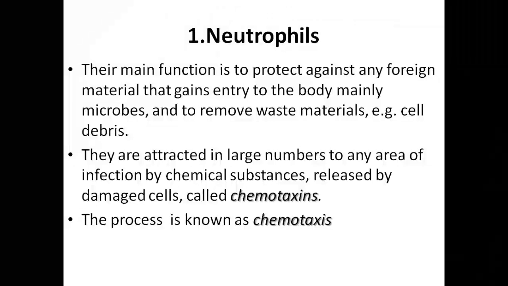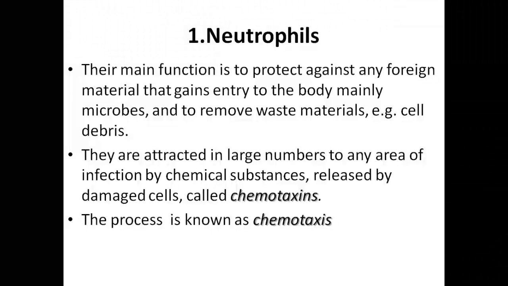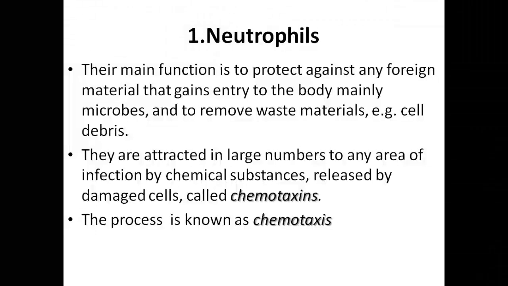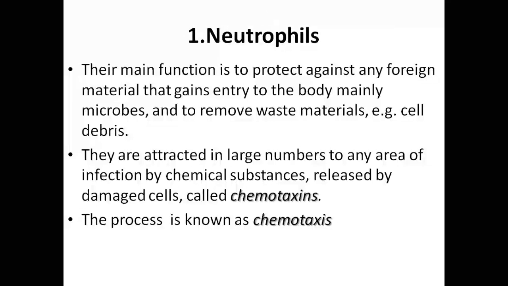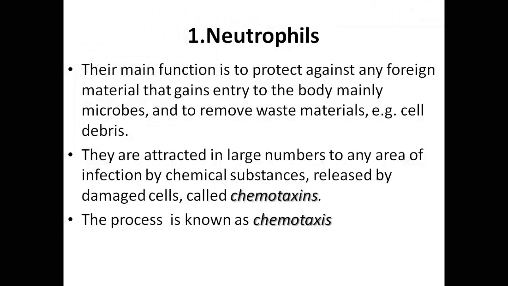So these neutrophils from the circulation to the point of the damaged tissue are guided by the presence of these chemotaxins, which are released by the damaged cells. So the process is also known as chemotaxis. That process of neutrophils migrating from the circulation, or from the site of production, to the point where the given pathology or tissue damage has occurred is known as chemotaxis, guided by the chemotaxins released by the damaged cells.